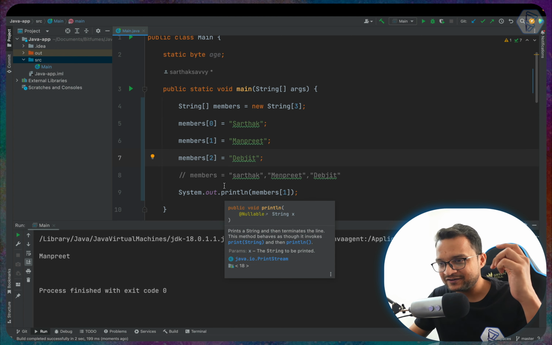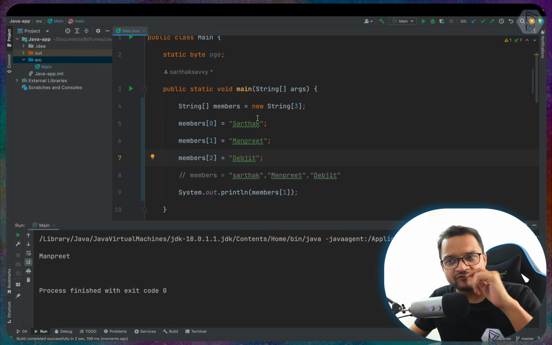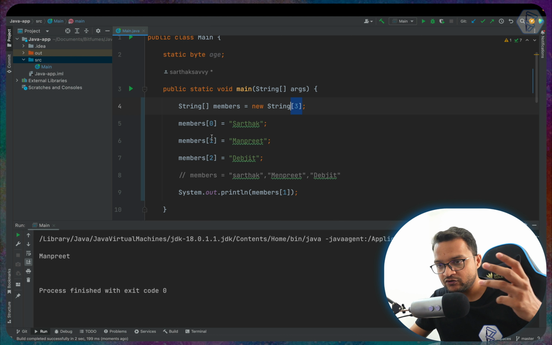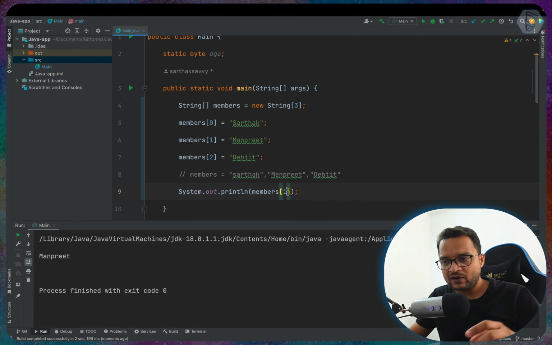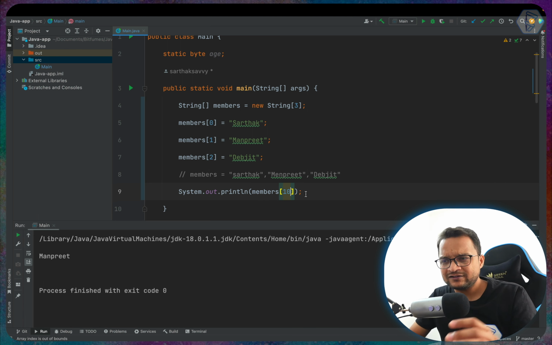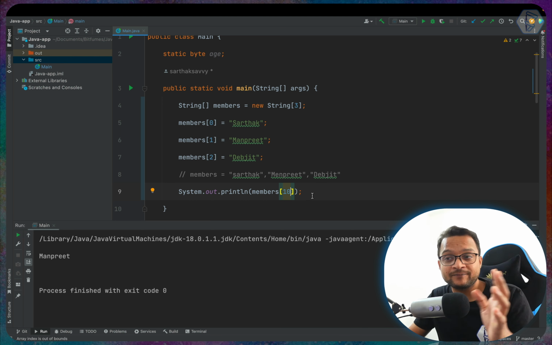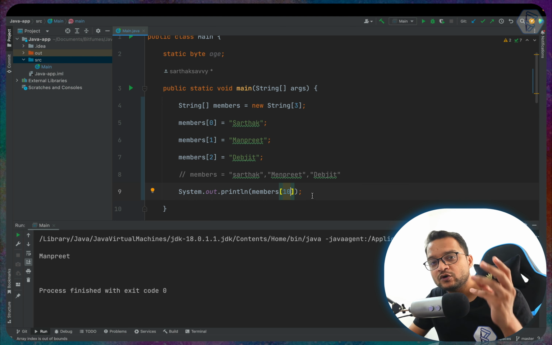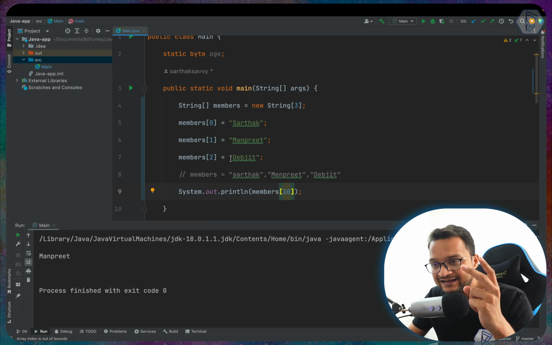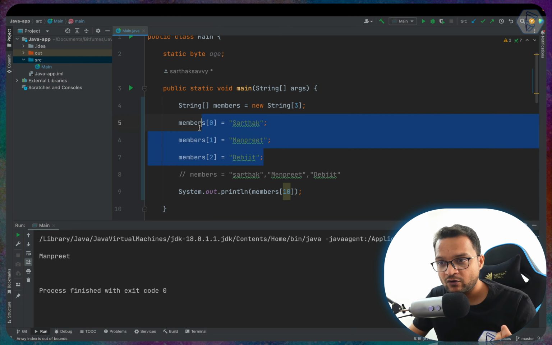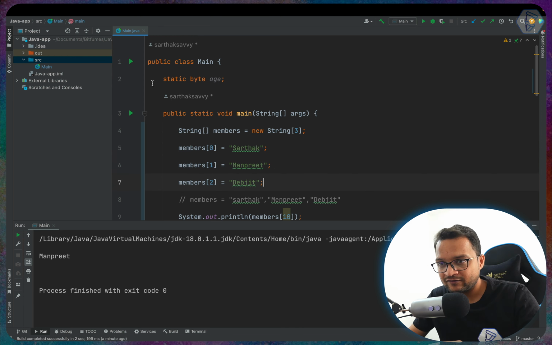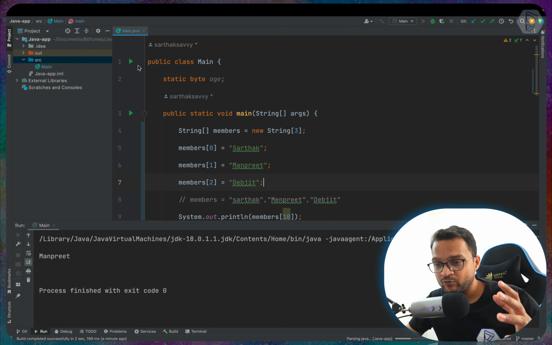Now I have one question in my mind. If we have defined the length as 3, that means it can only hold 3 elements, 0, 1, 2 only. What if we try to get an index which is not available inside this array? Let's say the 10th. Obviously the 10th index is not available because the length of this array is only up to index 2, or 3 elements. Remember this, it's a little confusing. Indexes 0, 1, 2, and if you count the number of elements, it's 3. Okay, so obviously the 10th is not available, but what error are we getting, which is extremely important in Java.